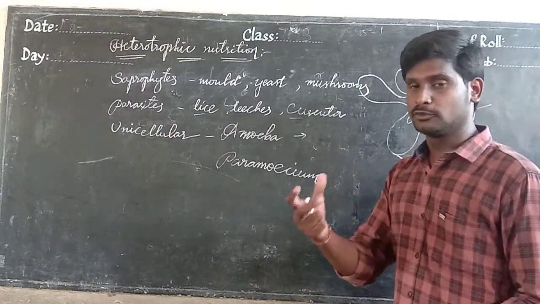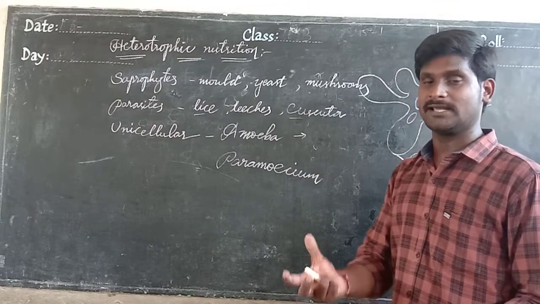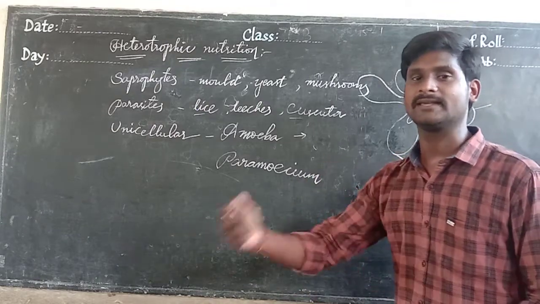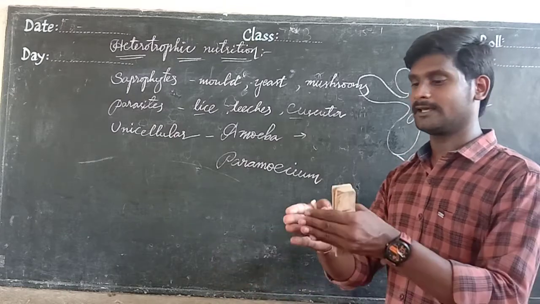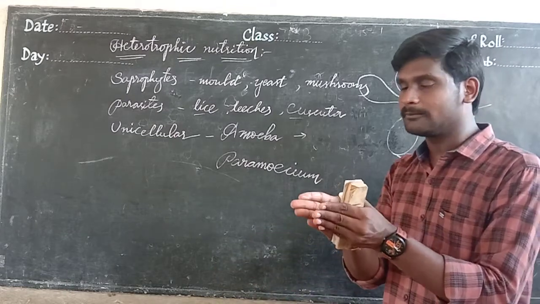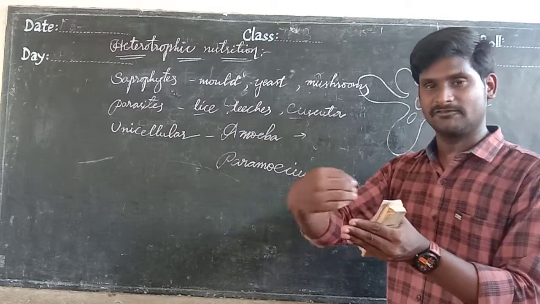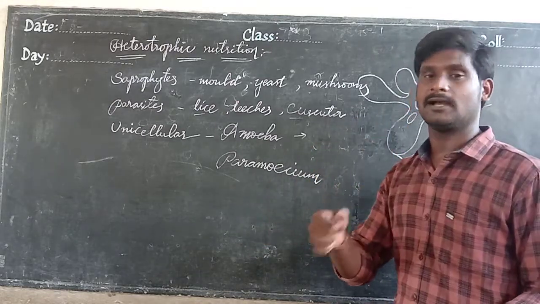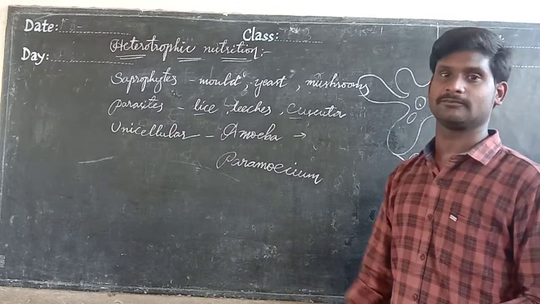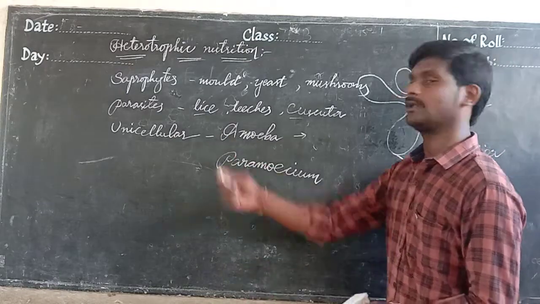These food vacuoles capture the food and digest it. This is the strategy of the amoeba.